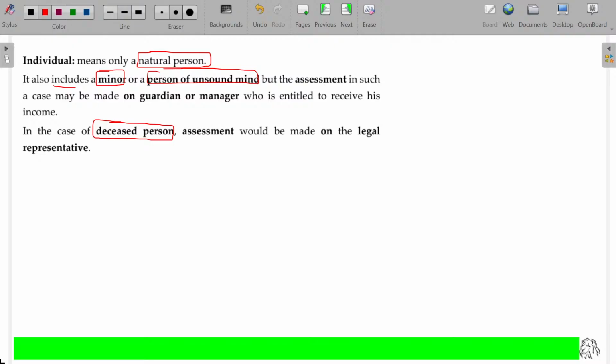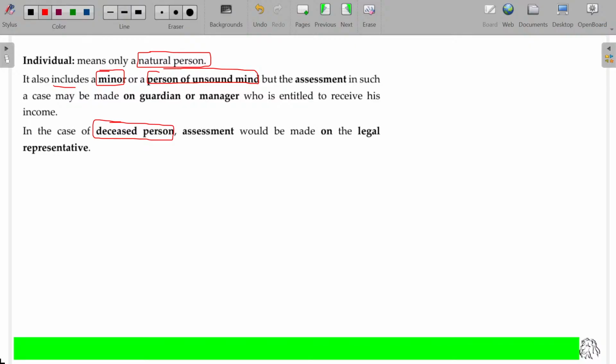Minor will also make some gain, some profits, right? The gain may be due to parents' fund or due to personal ability. Parent may give around 5 lakhs or 10 lakhs rupees in the name of a child, and child will do some trading business or something, or investing in the bank and gets interest. Or the child will have some talent like Gukesh, chess player and singer, gets money.